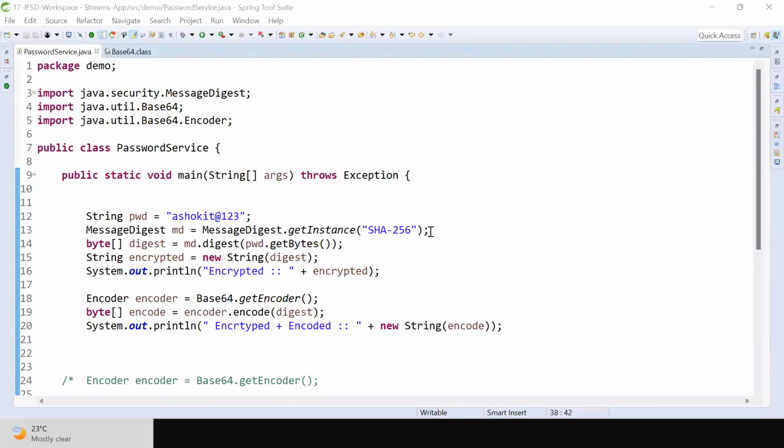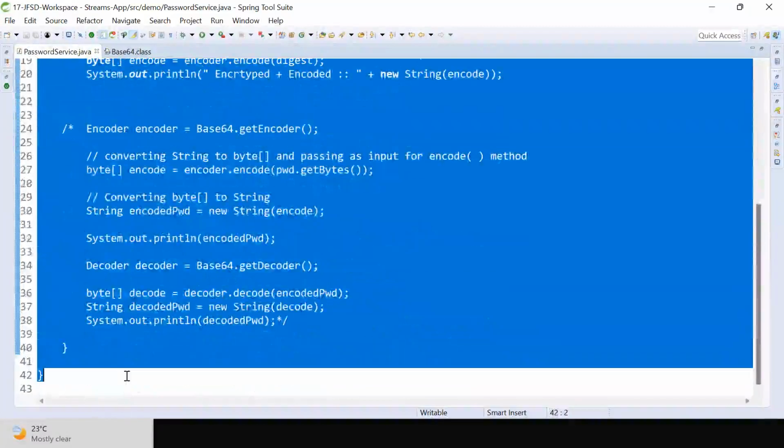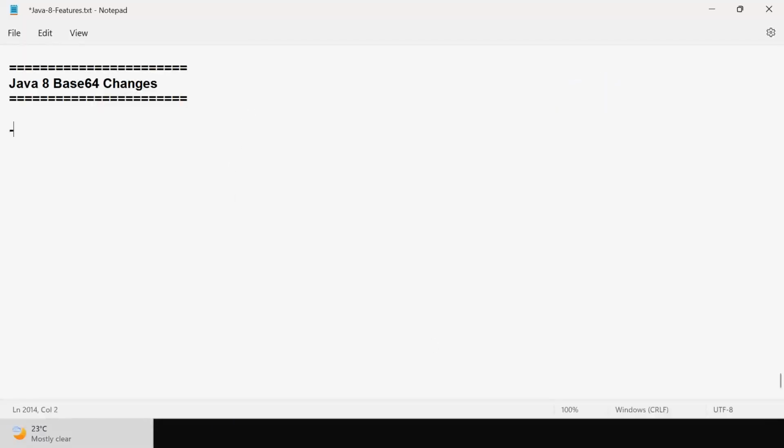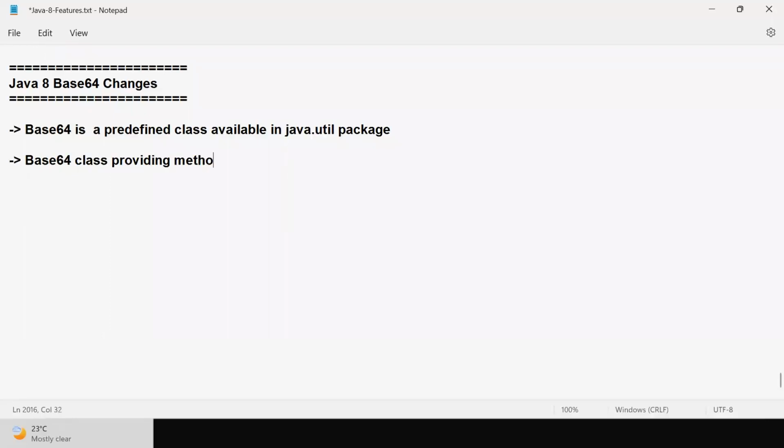Yes, very good. So with this we understood the changes that happened for Base64. Base64 was introduced in Java 1.8. Base64 is a predefined class available in the java.util package. The Base64 class provides methods to perform encoding and decoding.